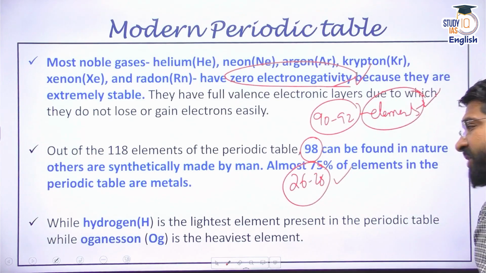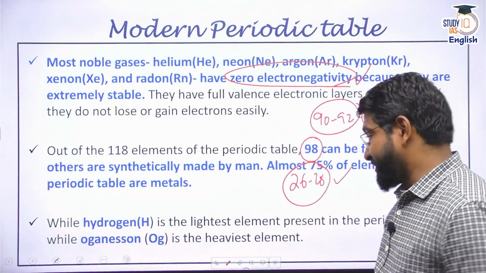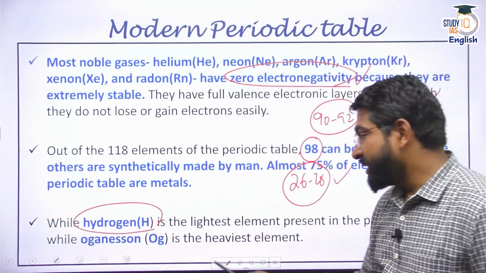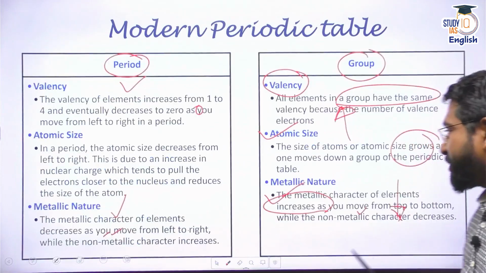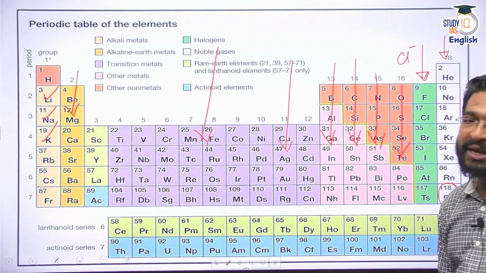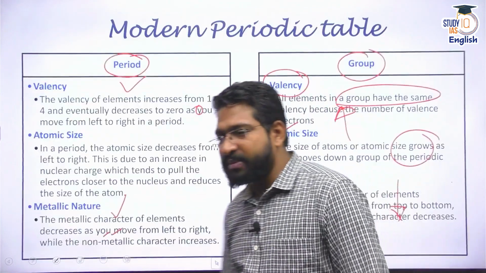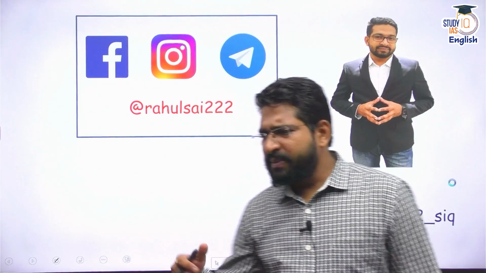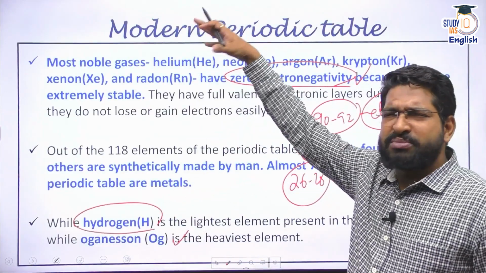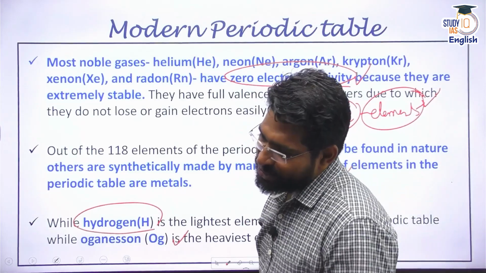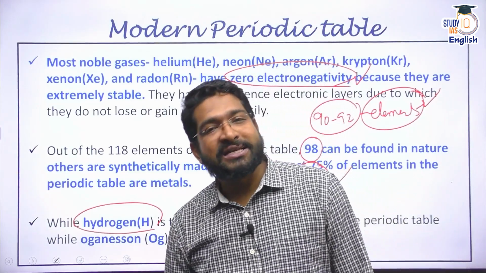All right. Apart from that, the lightest element is hydrogen, and the heaviest element is Oganesson. This is Og. You will find it here. Its number is 118. Just remember some of these facts. They might help you in the examination. But again, from a chemistry perspective, do not focus on mugging up or remembering the periodic table, right? That's the basic discussion from the periodic classification of elements.